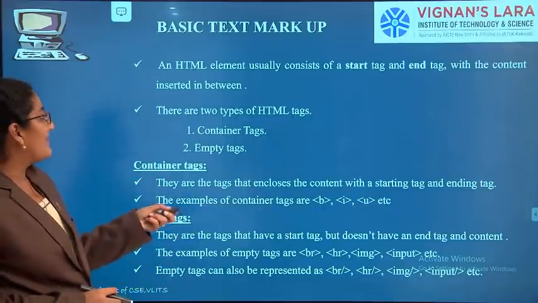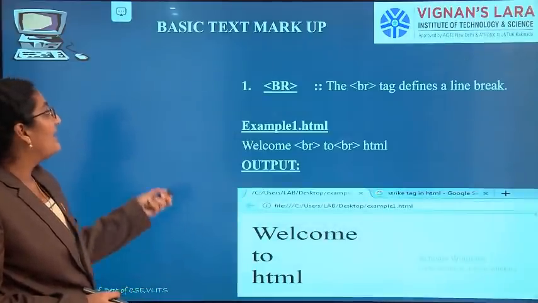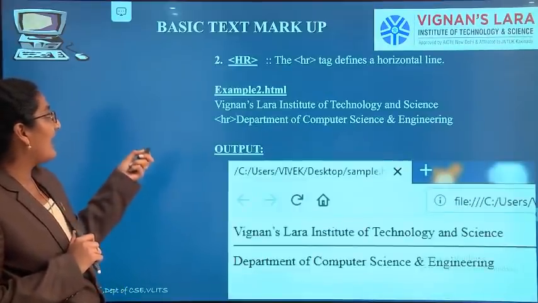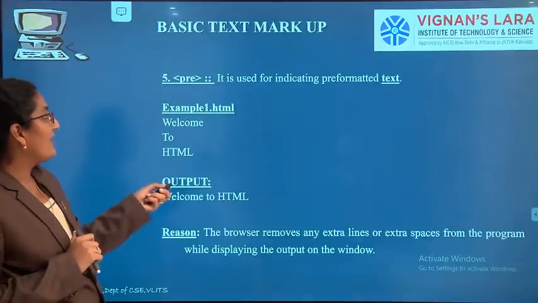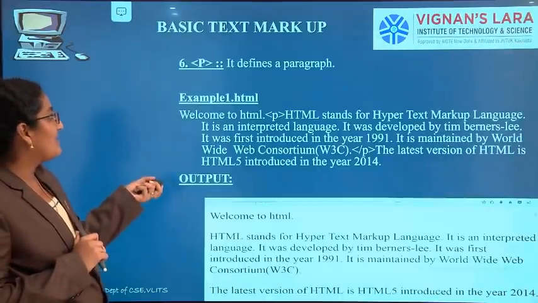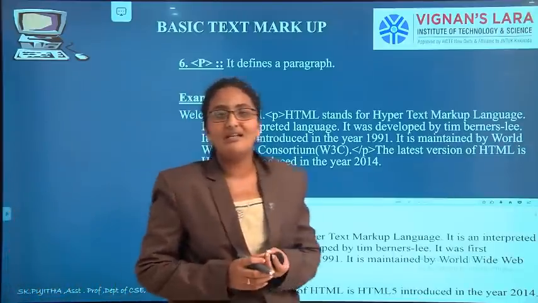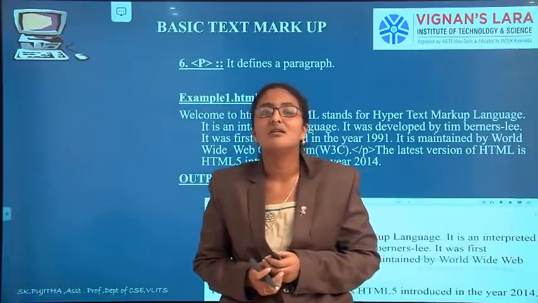Next we have seen two types of tags, container tag and empty tag. Then we have seen 6 tags: break tag, horizontal line tag, subscript, superscript, preformatted text tag, and finally the paragraph tag. Today this is what we have discussed. In the next class we will discuss the remaining tags.